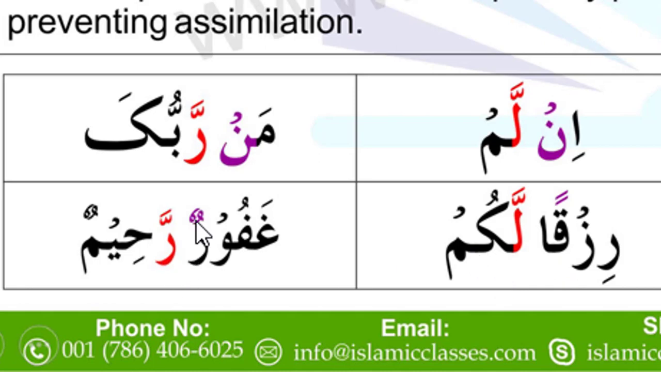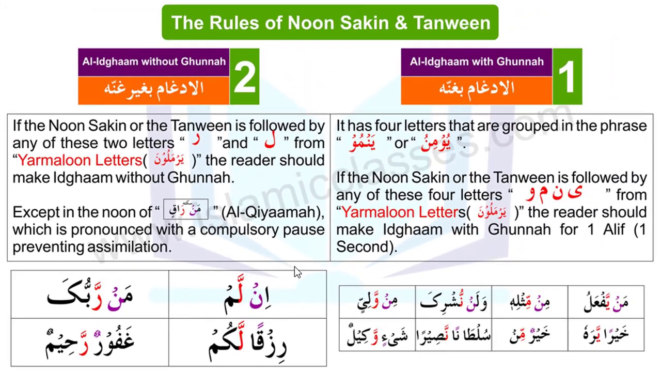And the last example, again after the tanween, like double dhamma, the next is a ra. So we again do not make ghunnah. We read without ghunnah. Ghafurur Rahim. So these are the two types of idgham.